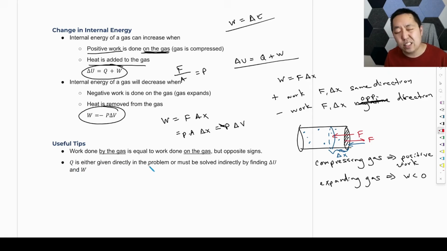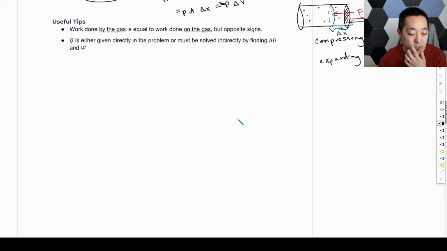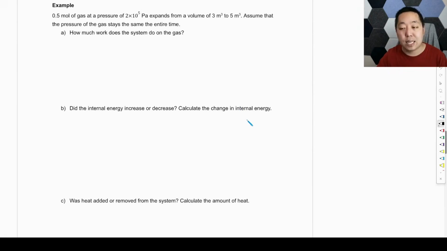Q is either given directly in the problem, like the heat, or must be solved indirectly by finding it. So we're going to pair this very often with the ideal gas law. So let's look at a few examples of problems here. We have 0.5 mole of gas at pressure that expands from a volume of 3 to 5 cubic meters. Assume that the pressure of the gas stays the same the entire time. How much work does the system do on the gas? Okay, so external force.